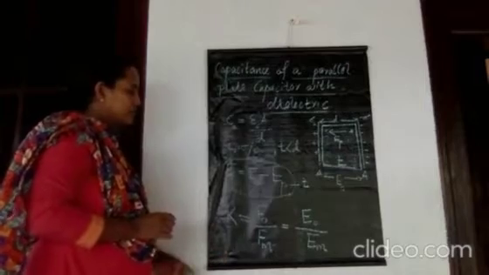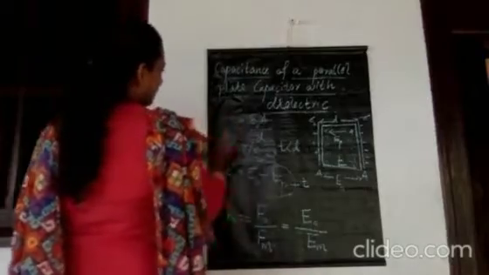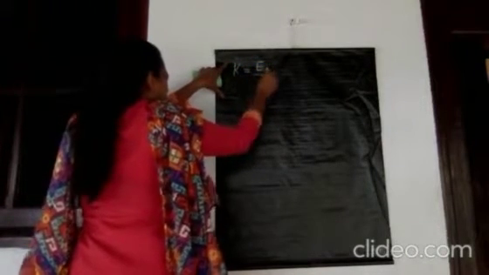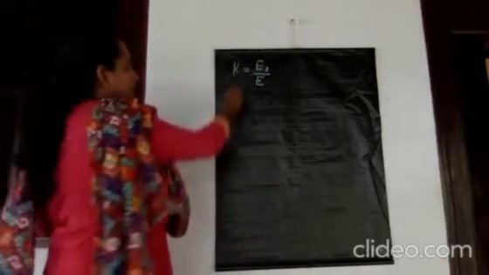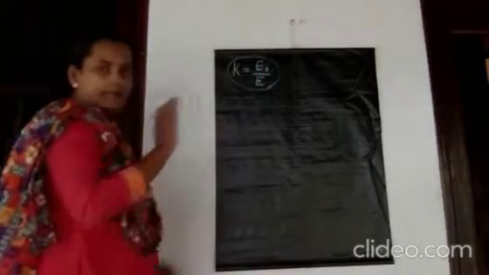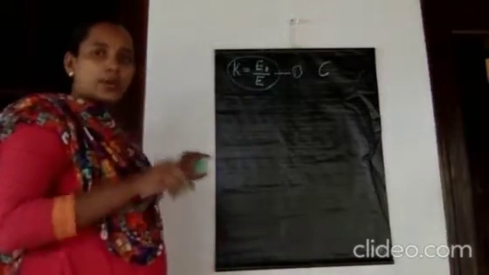Okay, so by using that relation, the dielectric constant K is equal to E of vacuum divided by E of medium. Here we represented E of medium as E. Therefore, K is equal to E0 divided by E, one relation you can write. Keep it there. Our aim is to find the expression for the capacitance of a parallel plate capacitor with a dielectric.